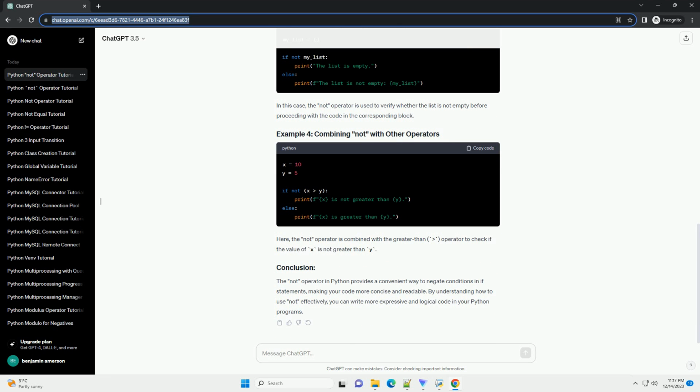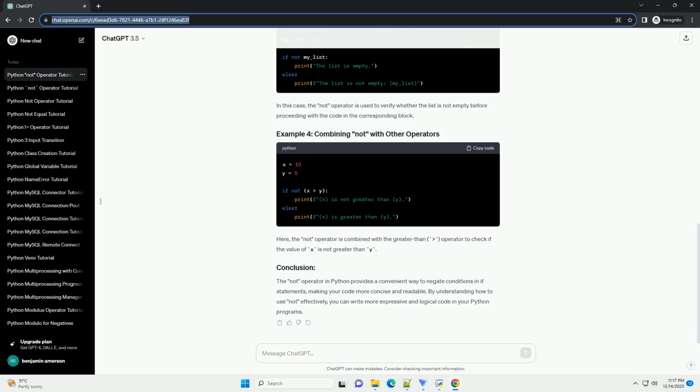Here, the NOT operator checks if the string is not empty before executing the corresponding code block. In this case, the NOT operator is used to verify whether the list is not empty before proceeding with the code in the corresponding block. Here, the NOT operator is combined with the greater than operator to check if the value of x is not